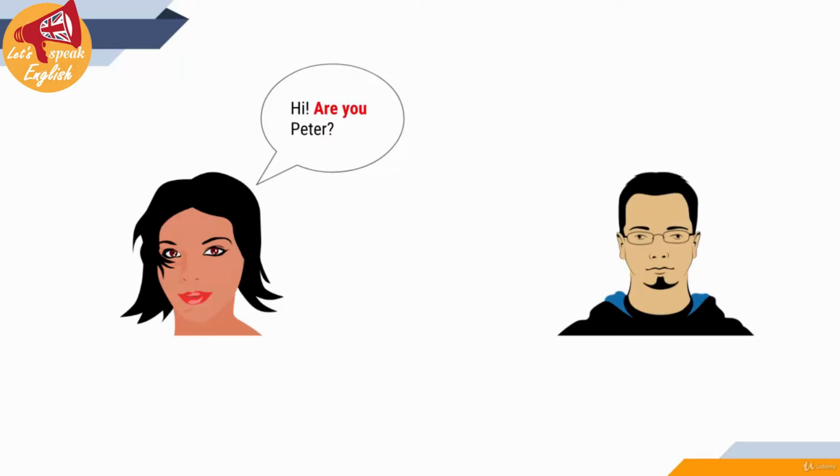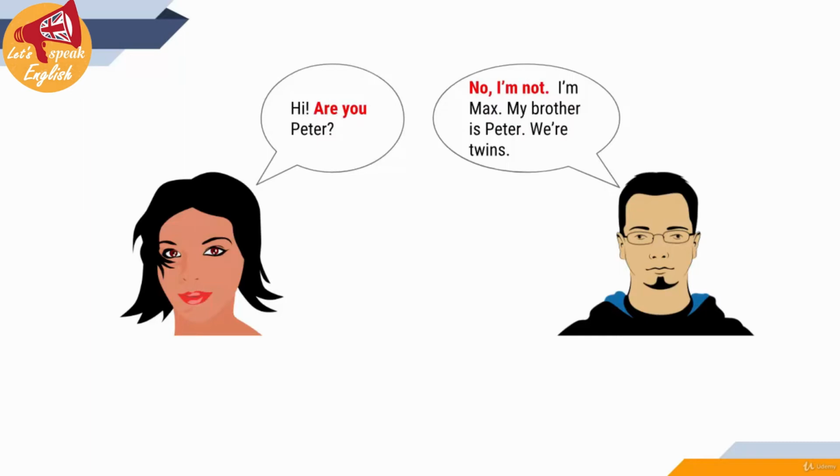you. Examples. Hi, are you Peter? No, I'm not. I'm Max. My brother is Peter. We are twins. Are you? Question. The positive, you are. You see, you just change the places of you and are, and the question is formed. Are you Peter? The answer, no, I'm not. Negative form. No, I'm not.